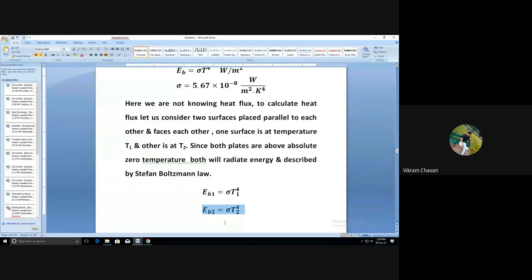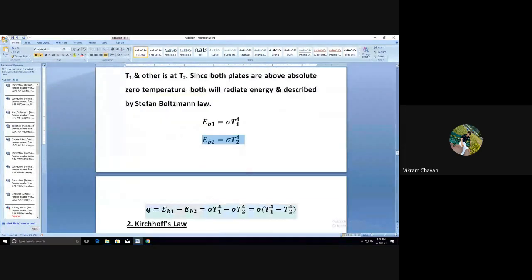Okay, sigma multiplied by T2 raised to 4. And we have to determine the net exchange of heat. Then we have to subtract this EB1 from EB2, so that we will get the net exchange of heat flux, that is nothing but small q. Small q is nothing but capital Q divided by area.